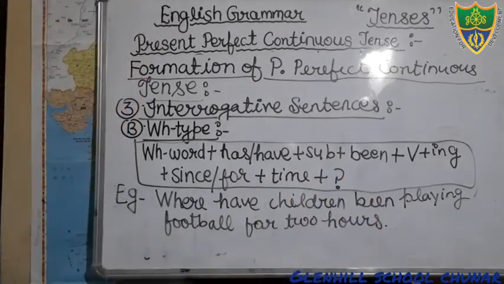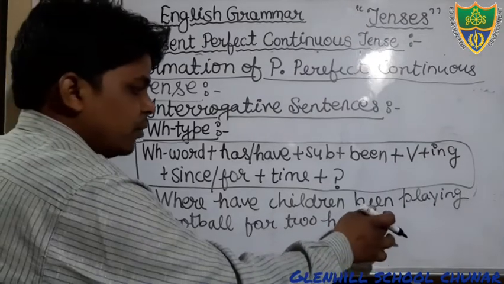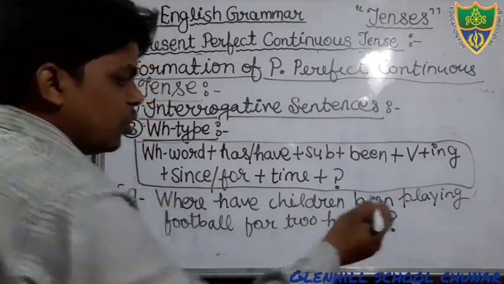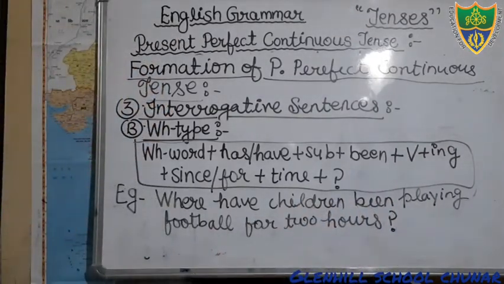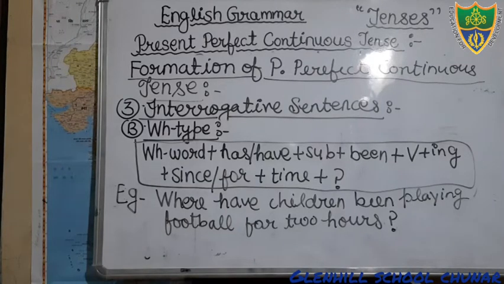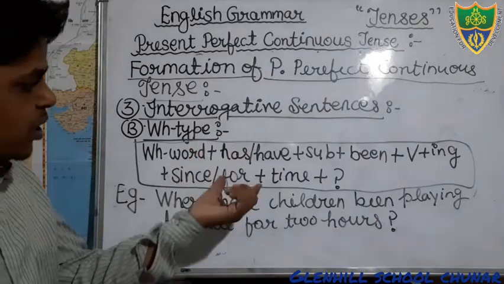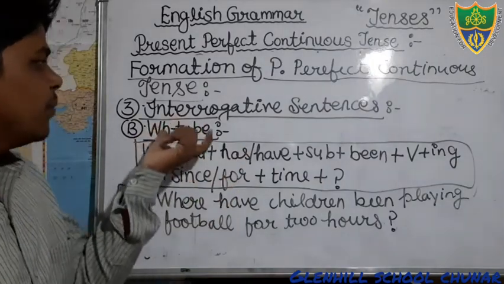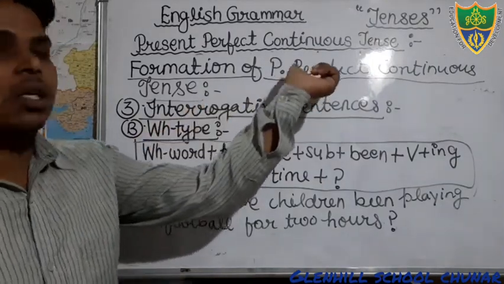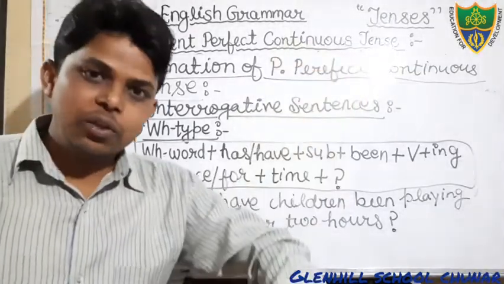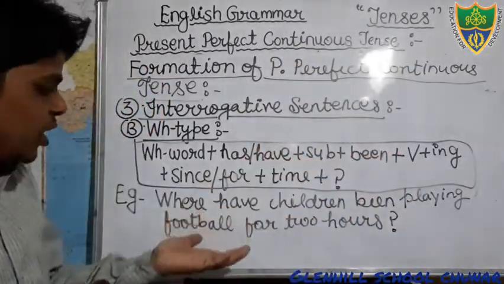Students, you can see here, not a full stop, there will be a question mark. So just see here, where have children been playing football for 2 hours? Students, this is the sentence based on this structure, the WH type of interrogative sentence of present perfect continuous tense. You write it in your notebook.